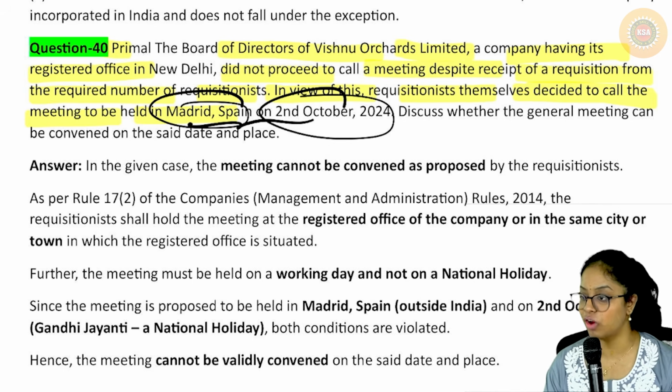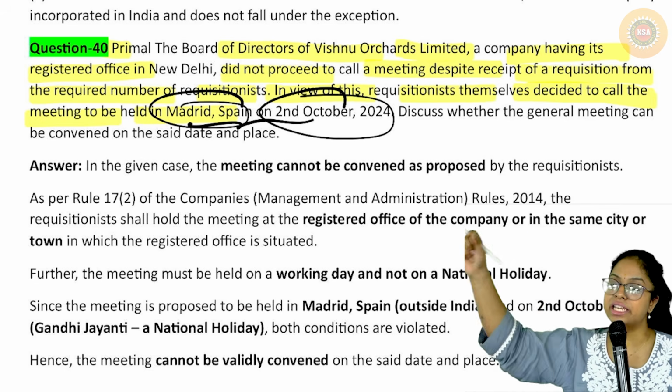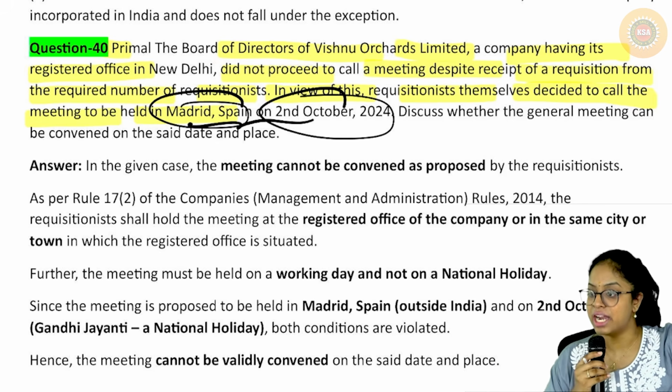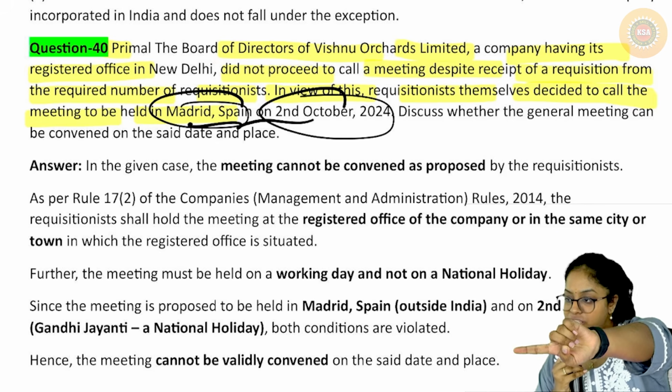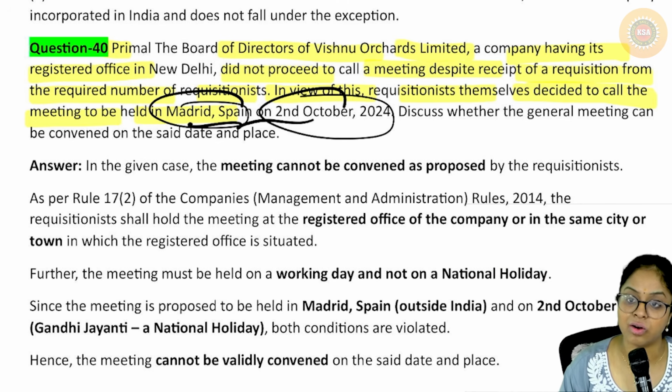Again, it's a national holiday. But if you guys remember, EGM was the last topic I told. In case EGM is called by requisitionist, then the day will be any day other than a national holiday. Place will be the registered office or same city, town or village. Can the shareholders call for the meeting?